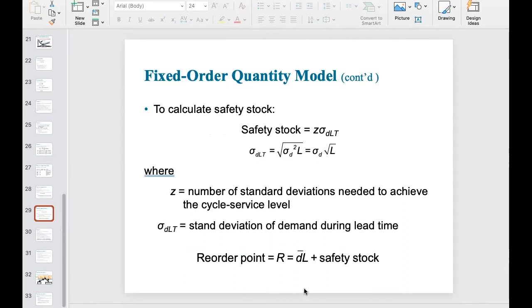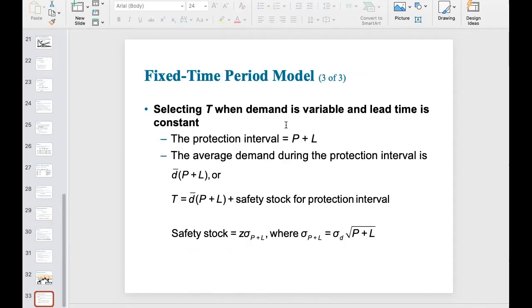However, the key difference is that within the fixed order quantity model, when we calculate the reorder point, we basically prepare for the lead time. This safety stock is for the lead time. This D bar times L is also for the lead time. However, in the fixed time period model, when we calculate the target inventory level, what you're calculating is not just for the lead time.